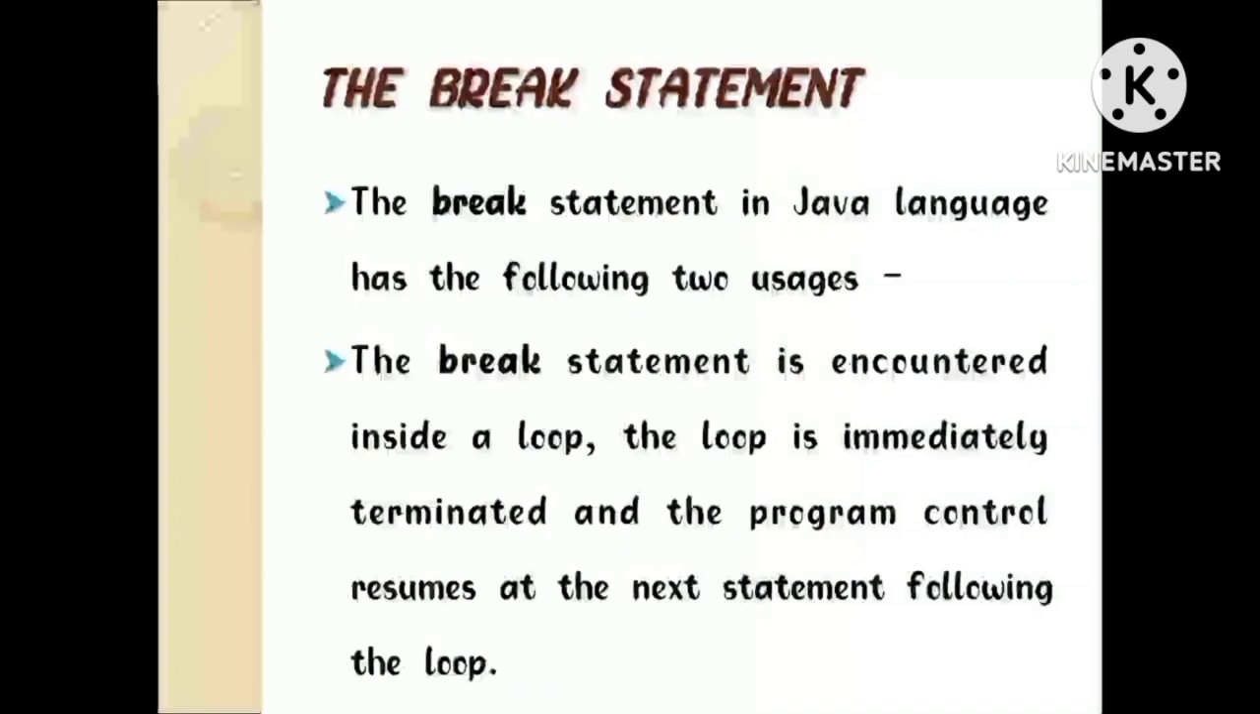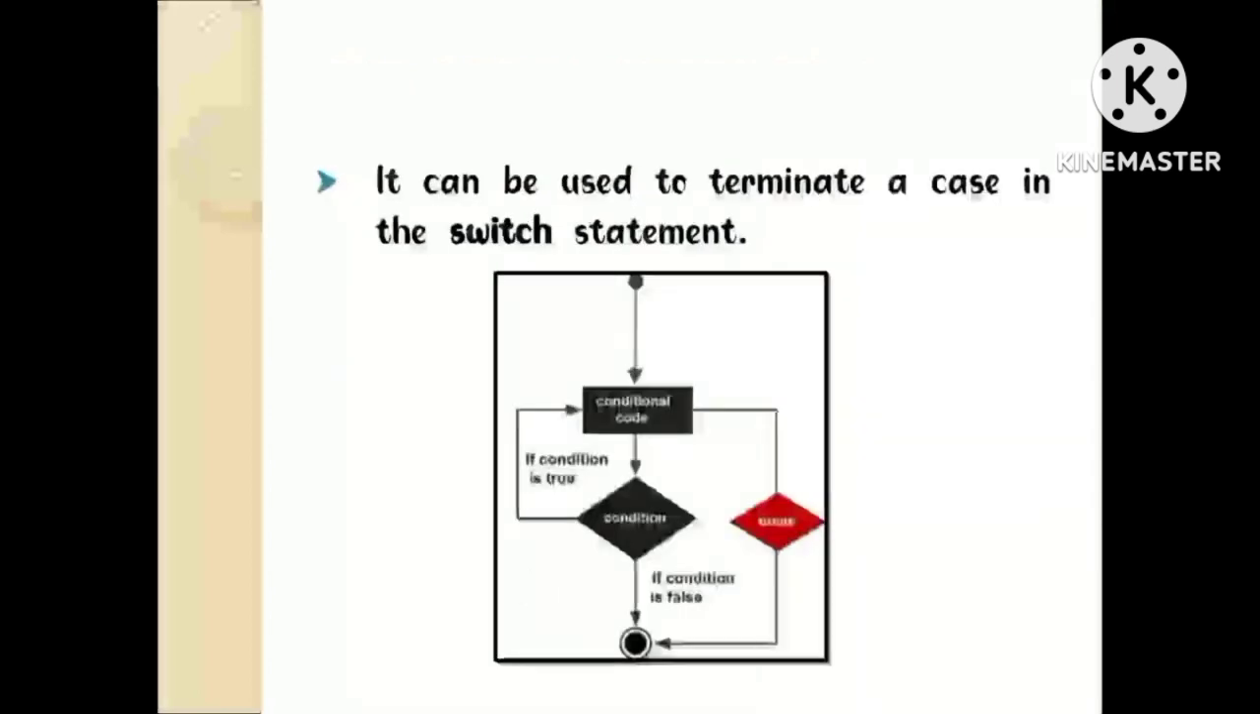The break statement in C language has the following two usages. When a break statement is encountered inside a loop, the loop is immediately terminated and the program control resumes at the next statement following the loop. It can also be used to terminate a case in the switch statement. Basically, break statements are used in situations when we are not sure about the actual number of iterations for the loop, or we want to terminate the loop based on some condition.